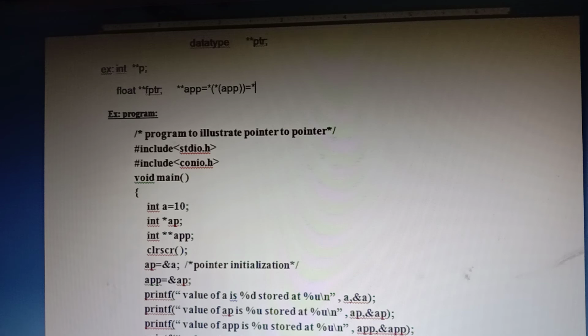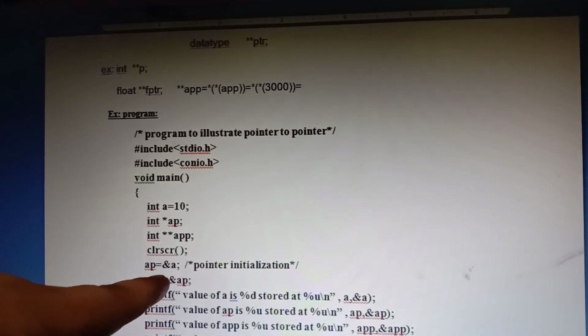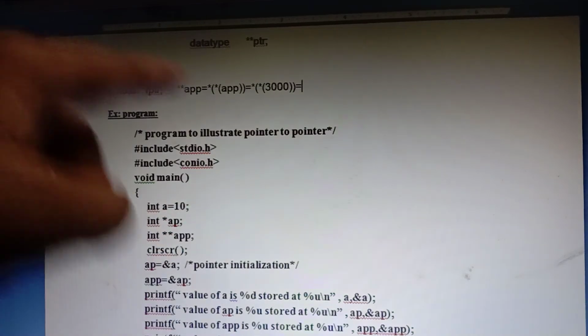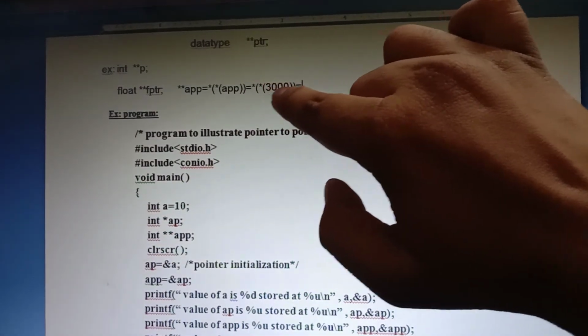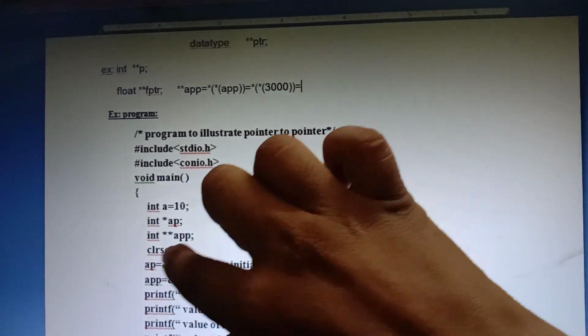So star 3000. What is star 3000? It means the value at 3000. What is the value at 3000? That is nothing but the address of A.